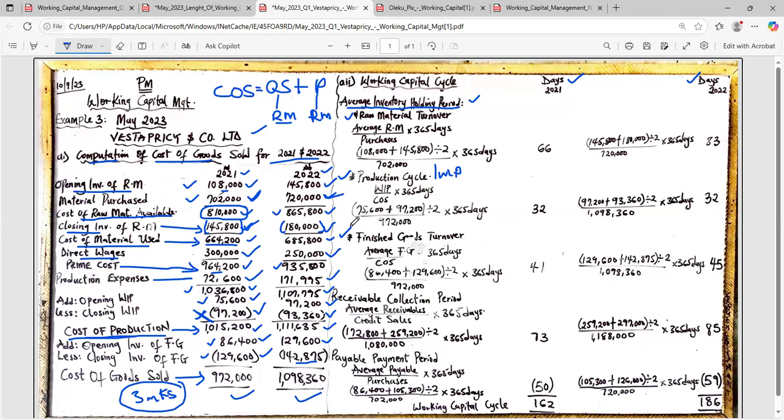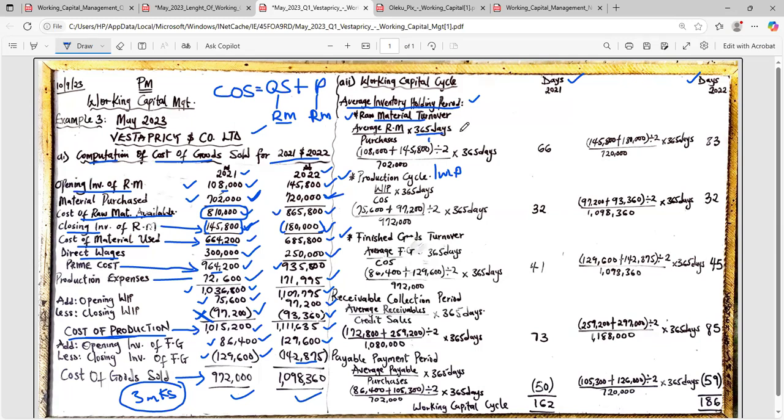You just need to do for only finished goods. So let's calculate our inventory now. Our inventory holding period for raw materials first. What is the formula? Average raw material divided by purchases times 365 days.